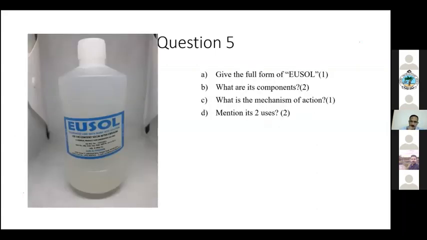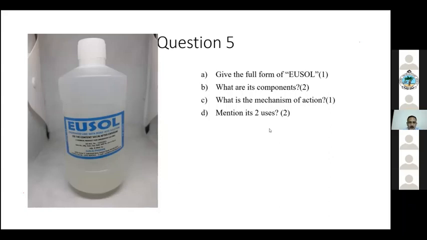Okay, so who is going to answer this? I'm just showing you a picture. Who is going to answer? Sir, Shyam. Sir, this is Edinburgh University solution. Okay, solution, so the initials are E and U, no? Eusol. Who has answered that?